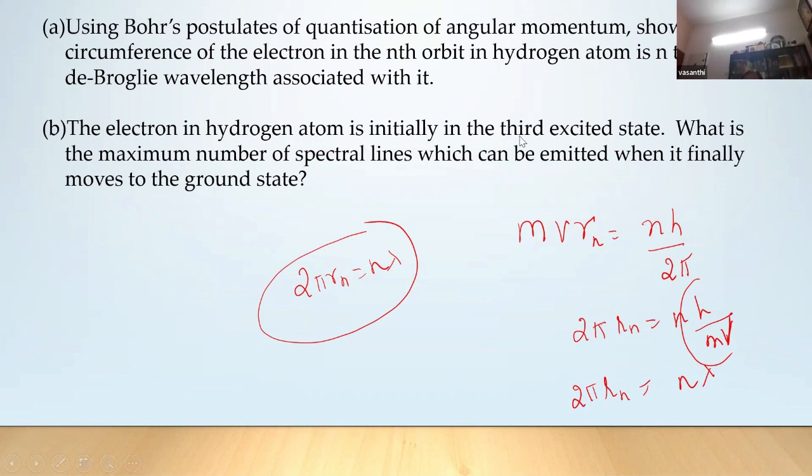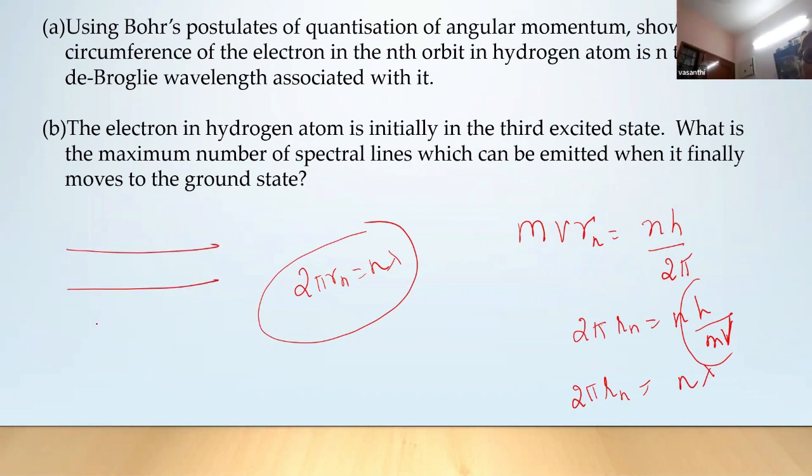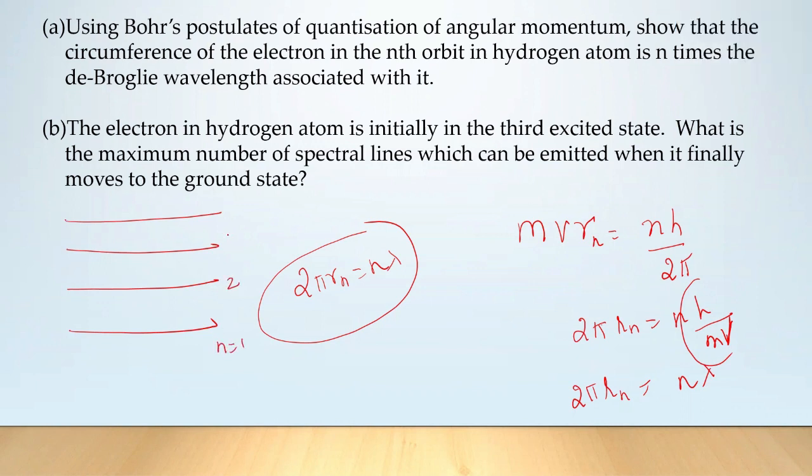The electron in hydrogen atom is initially in the third excited state. What is the maximum number of spectral lines which can be emitted when it finally moves to the ground state? Third excited state means what? n equal to 4. Third excited state, so electron is here. It can come to the n equals 3 state from here, or it can move to the other states.